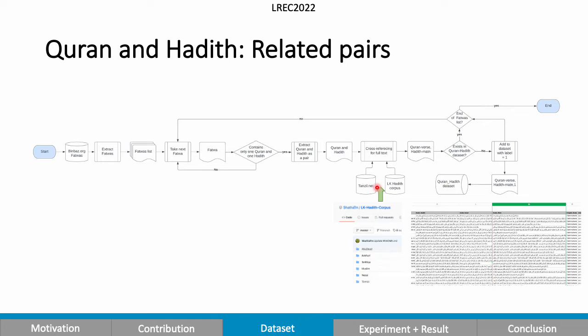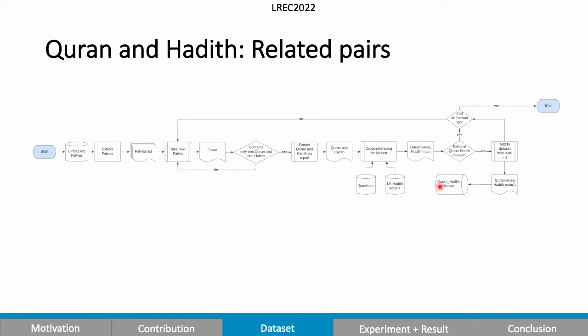Then we cross-reference the extracted Quran verse with the original Quran dataset extracted from Tanzil to ensure the whole Quran verse is incorporated. And for the extracted Hadith, we refer to the LK Hadith corpus, which can be found on GitHub, to get the full matan or the actual Hadith teaching. Then we ensure the pair does not exist in our dataset before adding it with label 1 to indicate their relatedness. And then we repeat the process to go through the whole collection of fatwas.